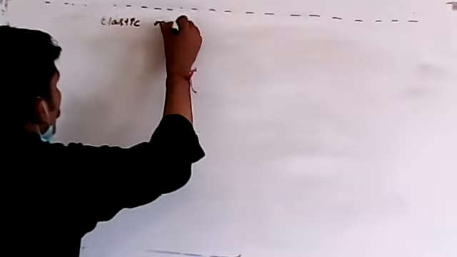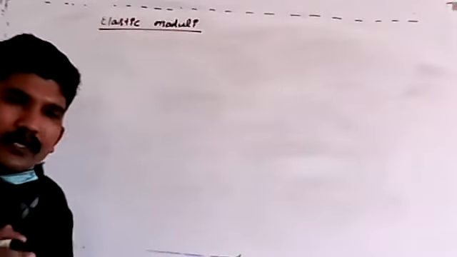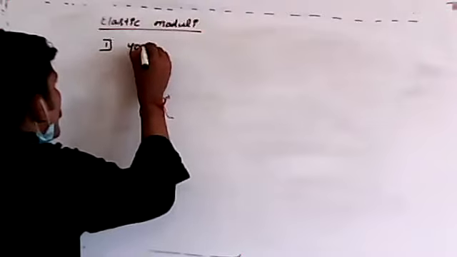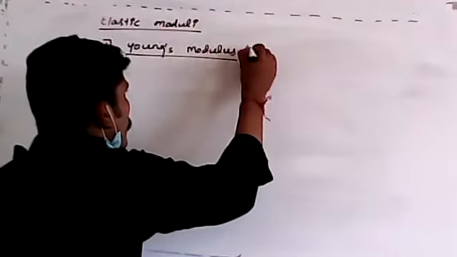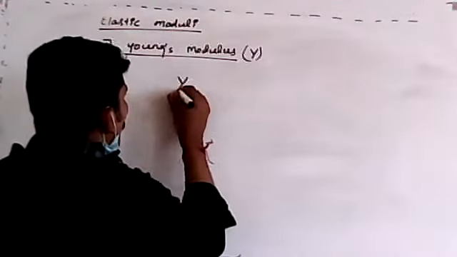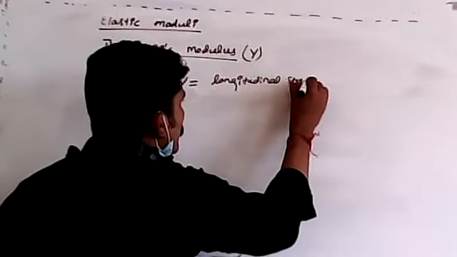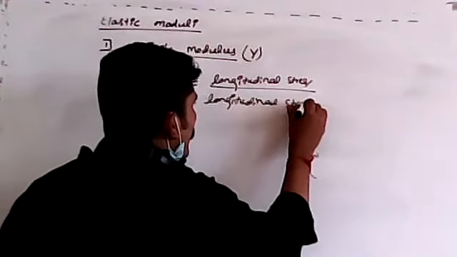Then, elastic moduli. What is elastic moduli? There are three types, depending upon the change in dimension. The first one, let me write, Young's modulus. What do you mean by Young's modulus? It can be represented by Y. Yes, good, Sahana. Young's modulus is the ratio of longitudinal stress to longitudinal strain.